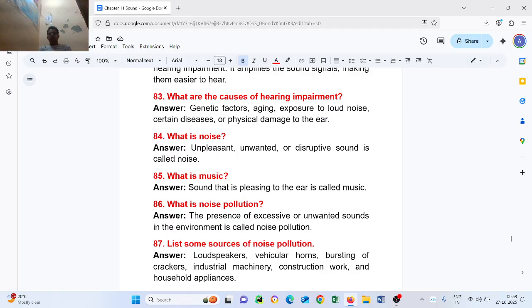Question number 83. What are the causes of hearing impairment? Genetic factors, aging, exposure to loud noise, certain diseases, or physical damage to the ear.